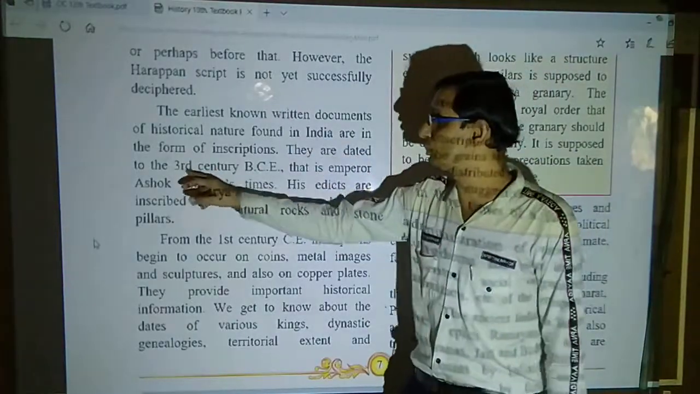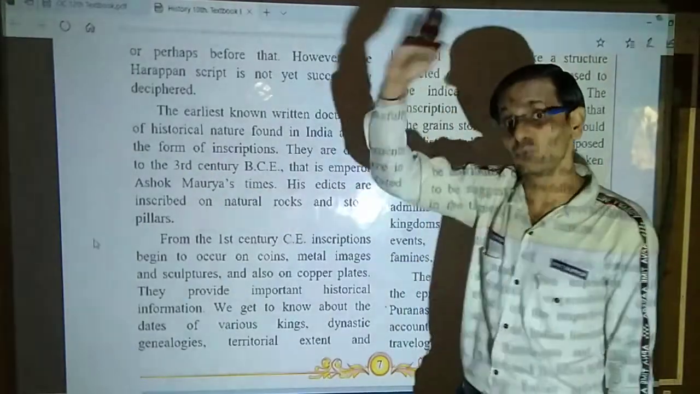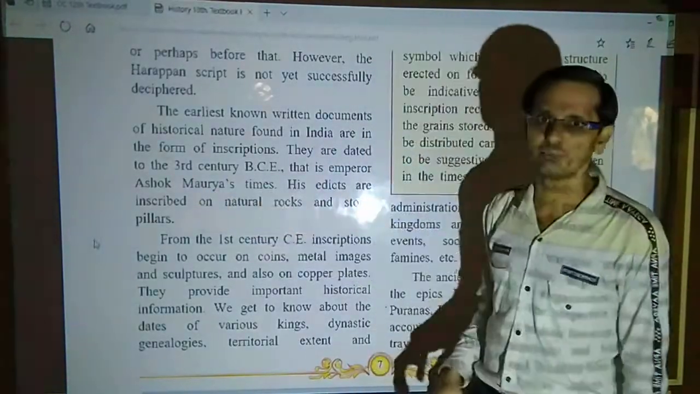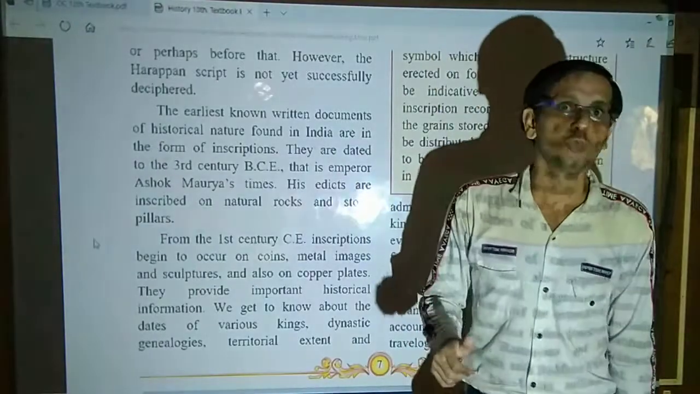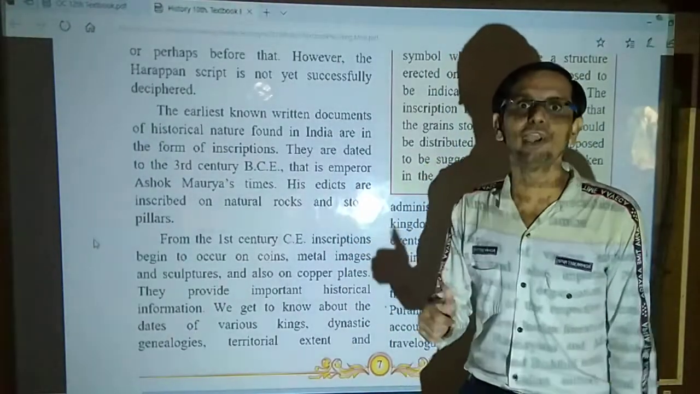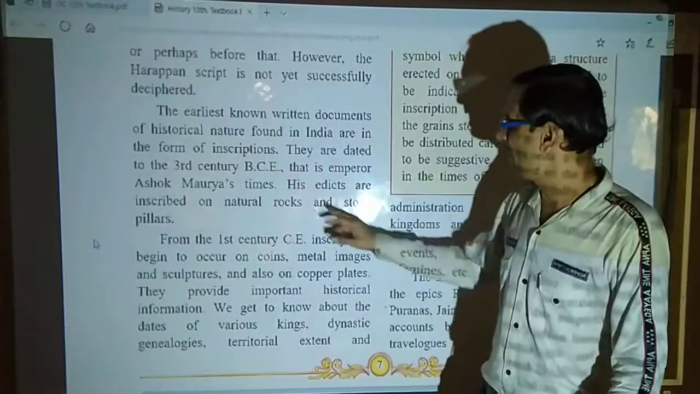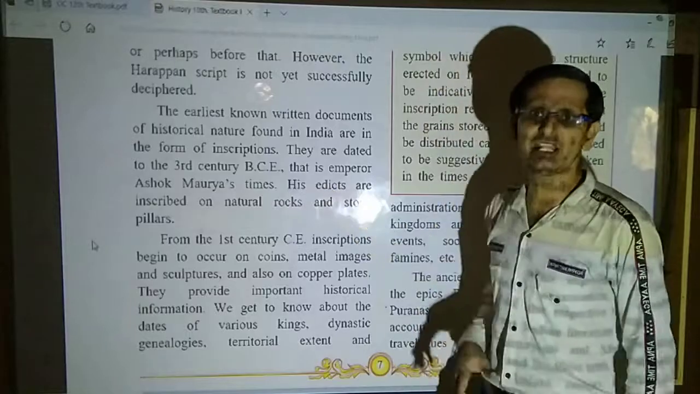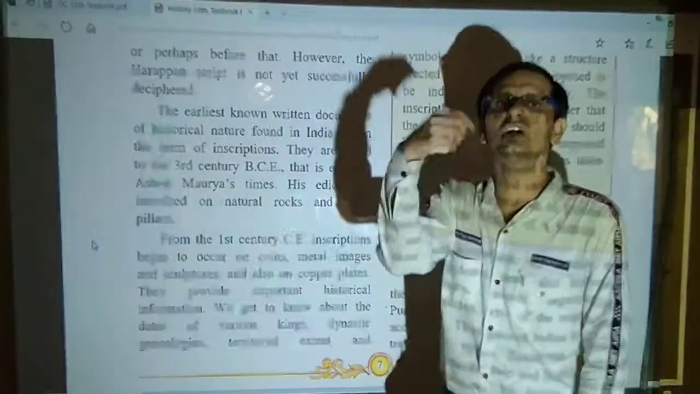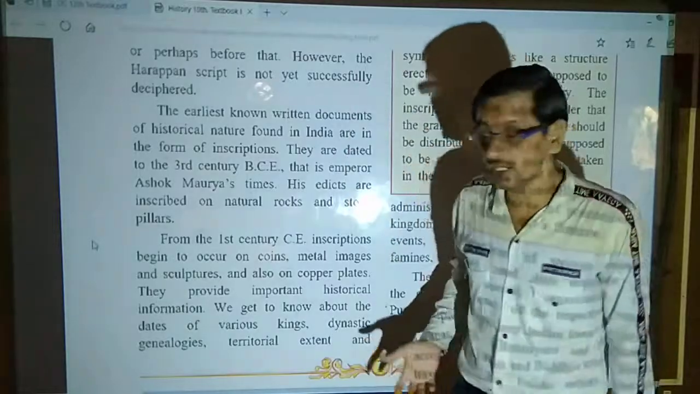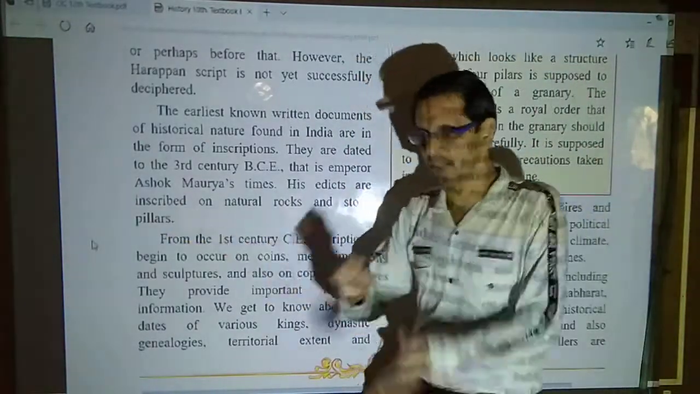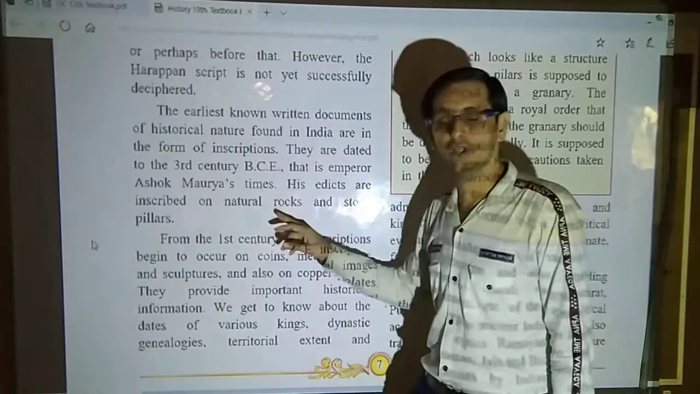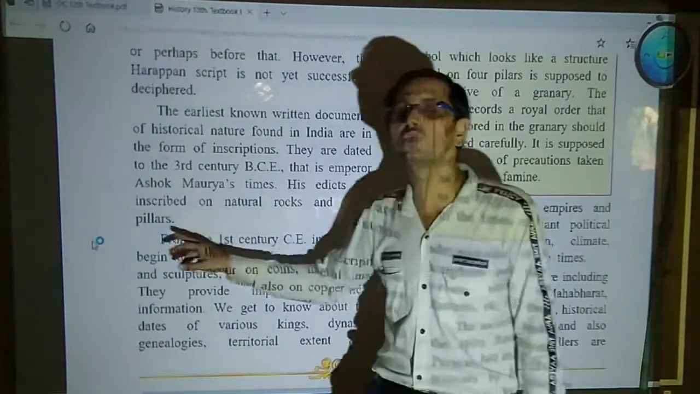Now they are dated to the 3rd century BCE, before the Common Era, so ancient. That is Emperor Ashoka Maurya's time, when he was ruling India, ruling Hindustan, not India but Hindustan. His edicts are inscribed on natural rocks and stone pillars. His edicts mean his commands, whatever he ordered, whatever he dictated. All these edicts were written on natural rocks and stone pillars.